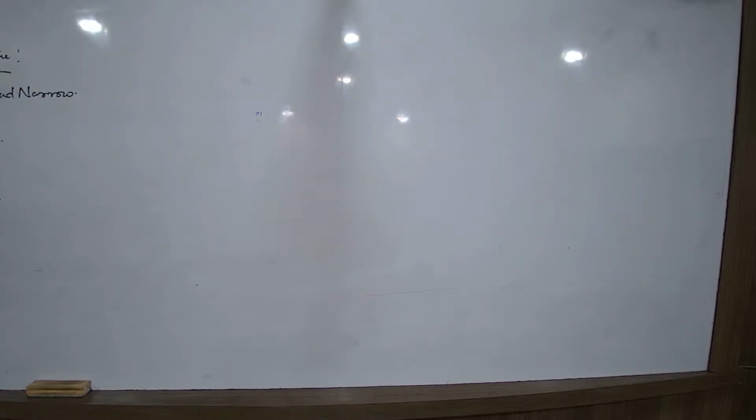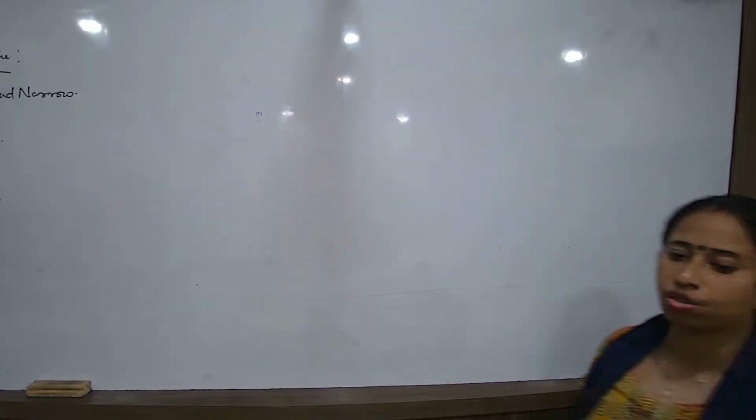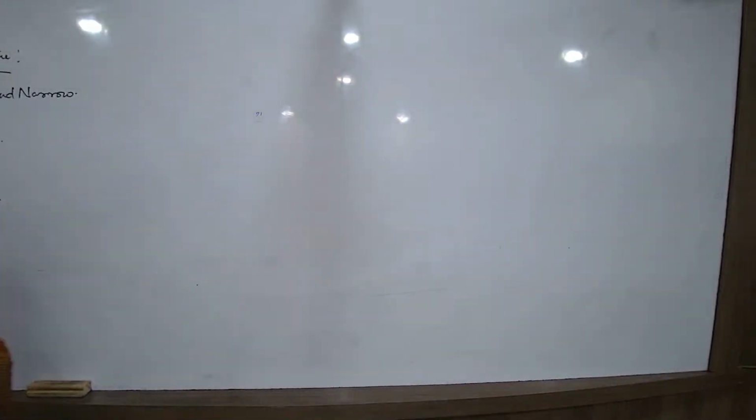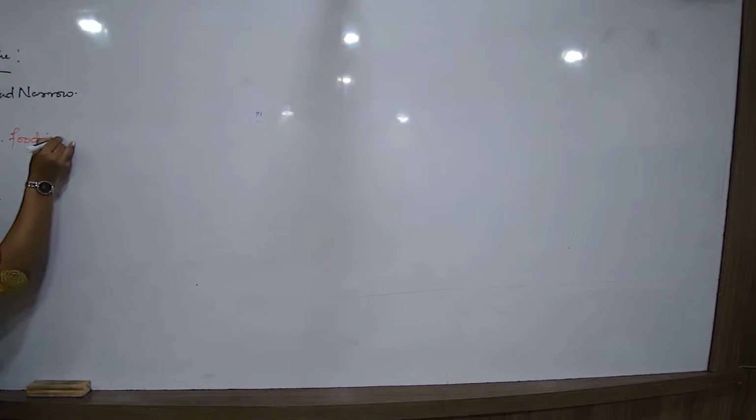So now the three parts we are going to learn. What are the functions of each? So the duodenum and the jejunum and the ileum, the three major parts of the small intestine. So roughly to understand, I am saying the duodenum and the ileum are very, very special. Why? Because in the duodenum the food is made alkaline.